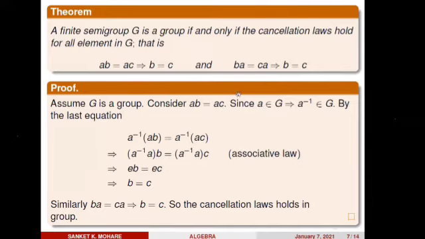CE. But B is equal to B and C is equal to C. So finally you obtain what? B is equal to C. Okay. You can do this at home, or write directly. Similarly, BA is equal to CA implies B equals C.